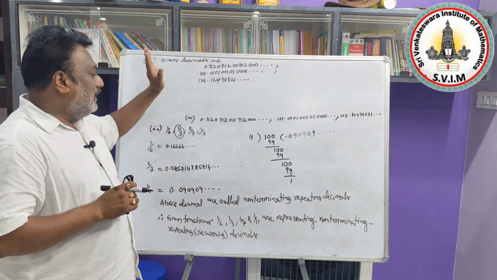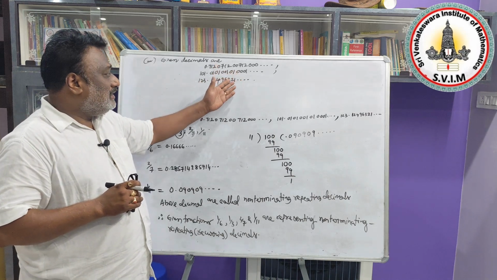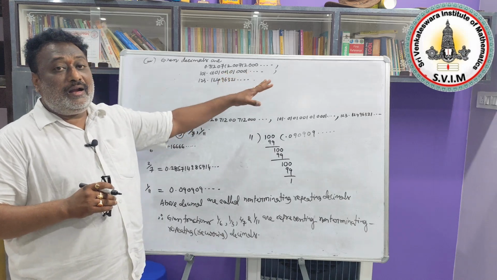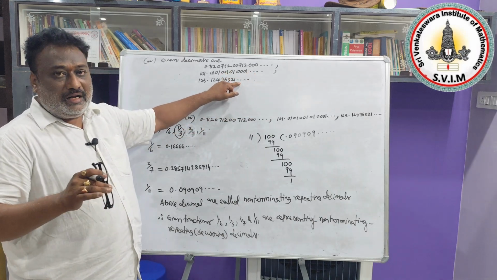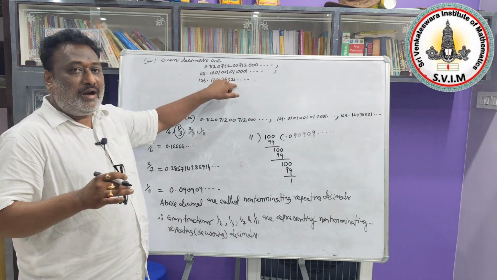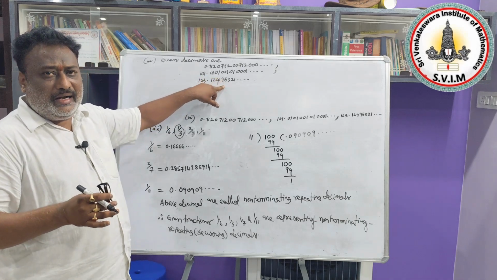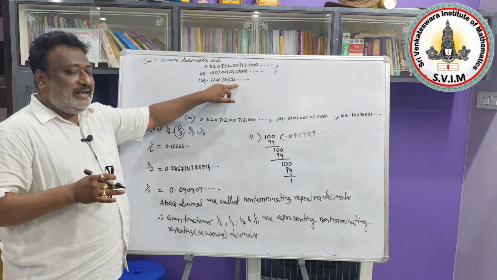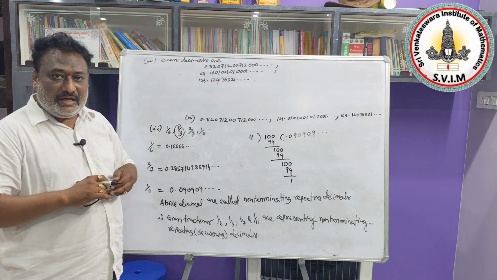And here 1249631, whatever digits you have after the decimal point, they are not repeating in a particular order. So the division is not ending, non-terminating, and digits are also not repeating in a particular order. So this decimal is an example of a non-terminating, non-repeating decimal. Non-terminating, non-repeating decimals are also called neither terminating nor repeating decimals. Okay.